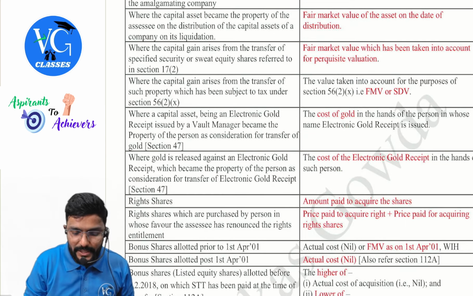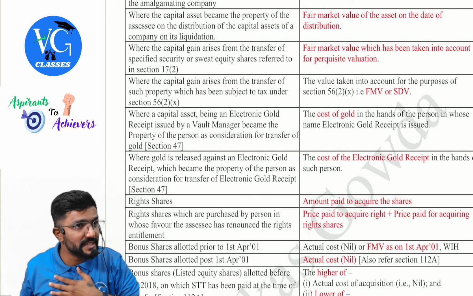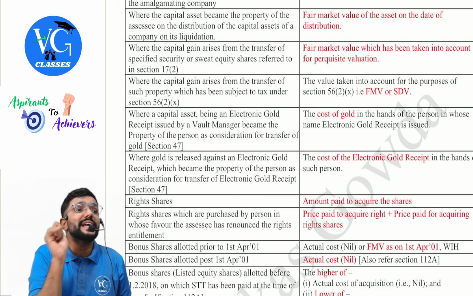Next, where the capital asset becomes the property of an assessee on the distribution of capital assets of the company on liquidation. Mr. A got the capital assets from the company, na? Yes. If he transfers it in future, what is the cost of acquisition for it? FMV. Because when he received, did we compute capital gains? Yes. To compute capital gains, what did we take as full value of sale consideration? FMV of the asset. So if the asset received is sold in the future, then what is the cost of acquisition? FMV of the asset when it was received.